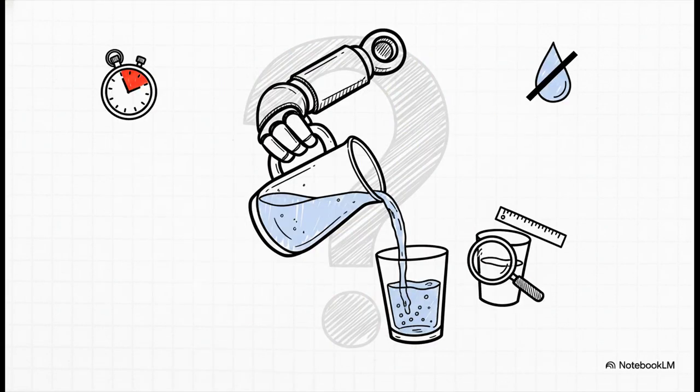Take a task like pouring a glass of water. For us, it's totally intuitive. But for an AI, what does "perfectly" even mean? Is it about how fast you pour? Is it about not spilling a single drop? Or filling it to a very specific line? Every single one of those is a different goal you'd have to program in.